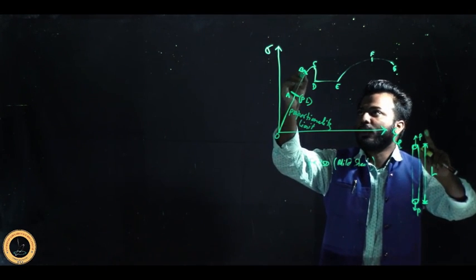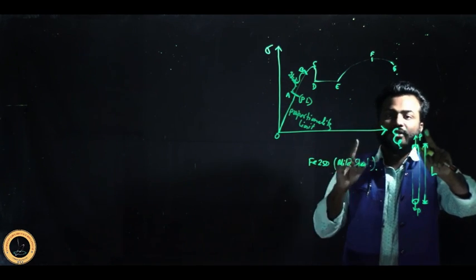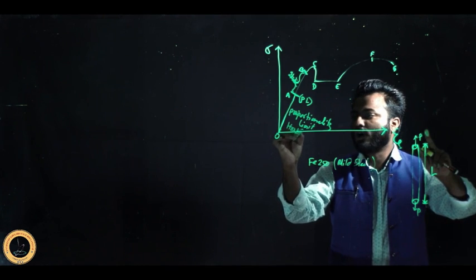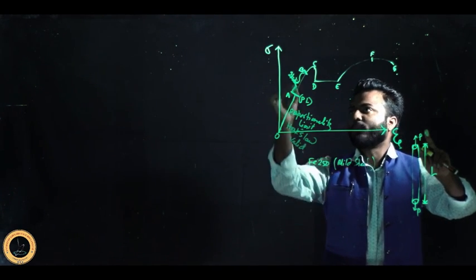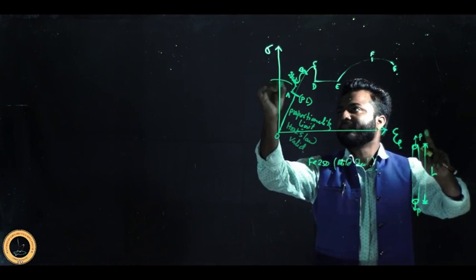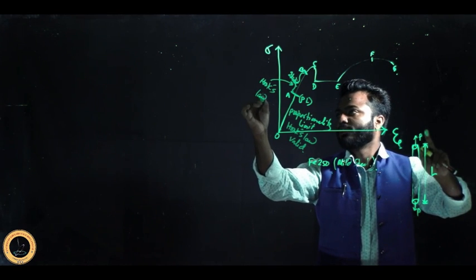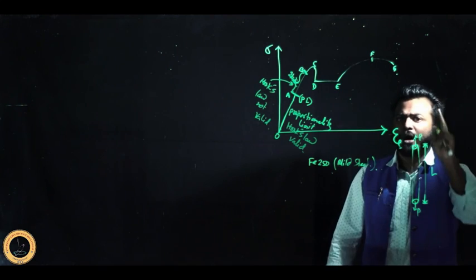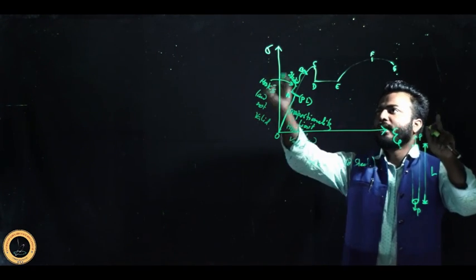So up to B, the body will be just elastic. Up to OA Hooke's law was valid, but in the portion AB, Hooke's law is not valid, because the body is somehow elastic, but the stress and strain are not proportional to each other.